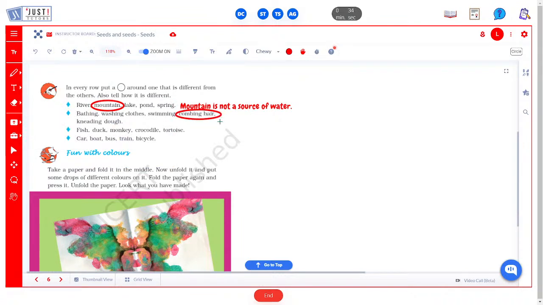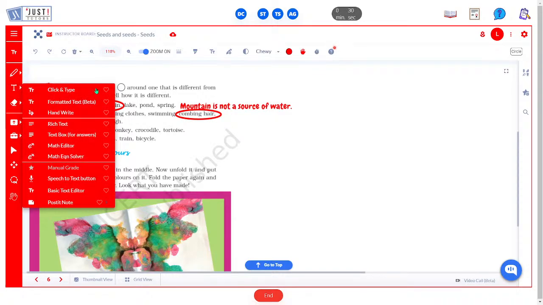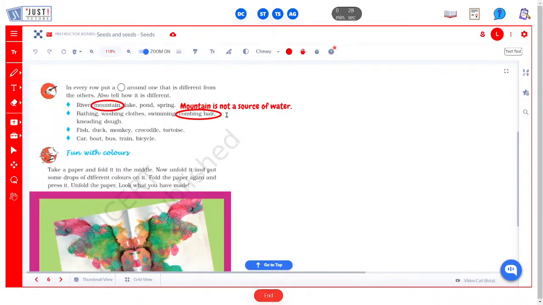So we can circle combing hair, and we can write the reason. Combing hair doesn't need water.